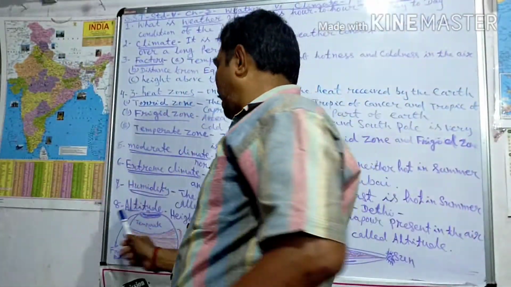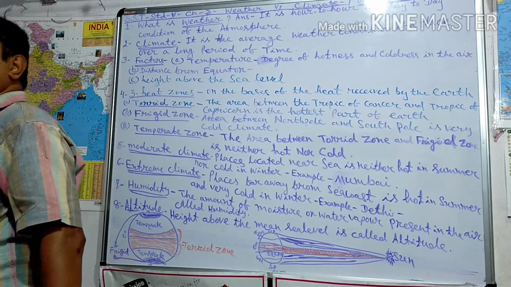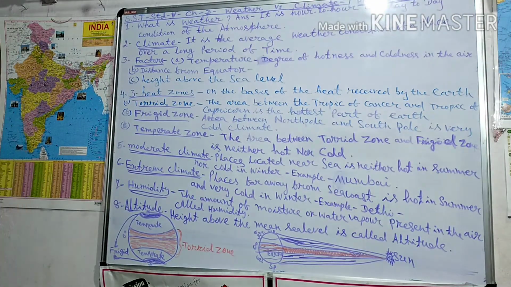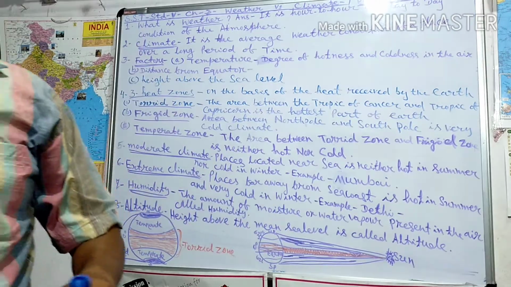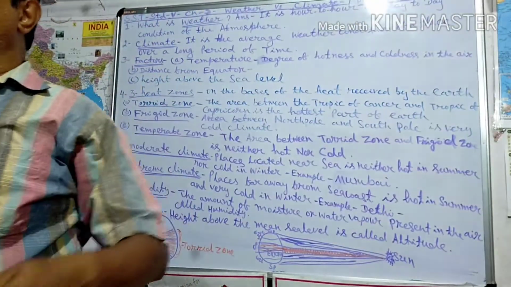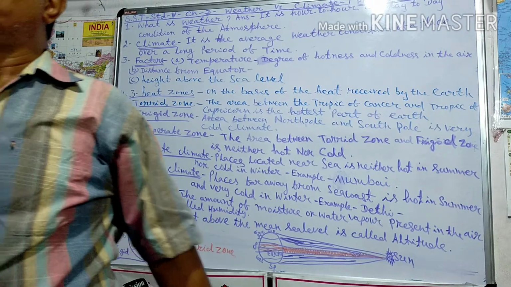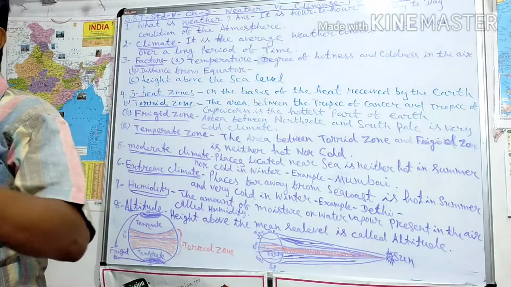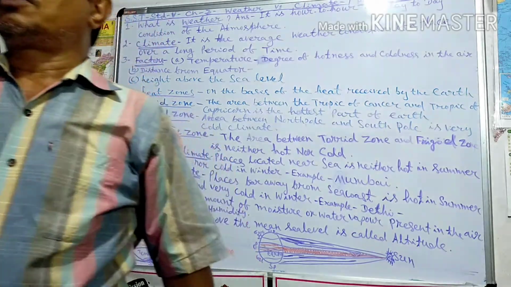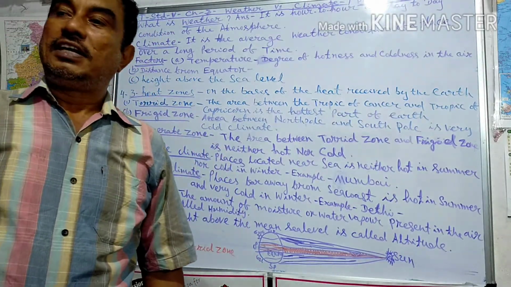Then humidity. Humidity is the amount of moisture or water vapor present in the air.